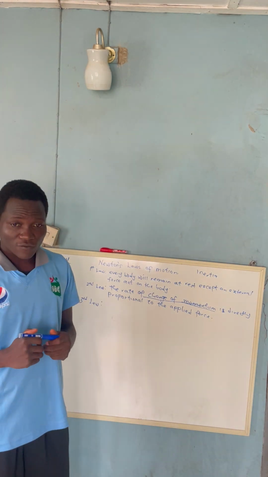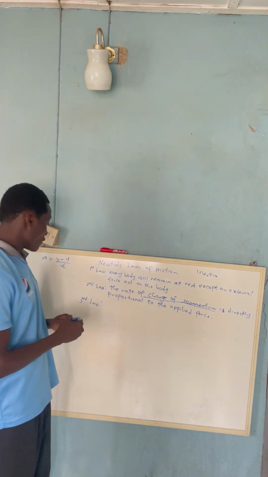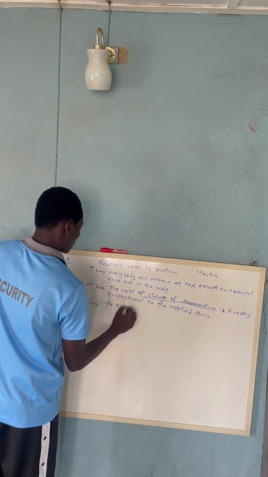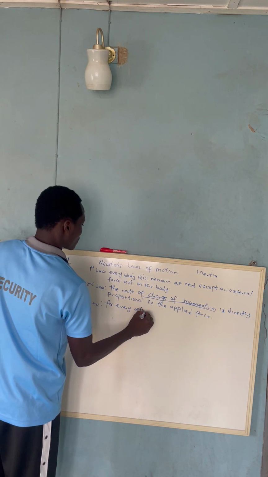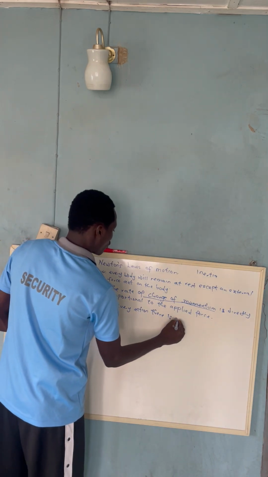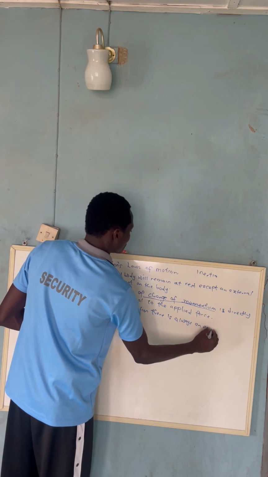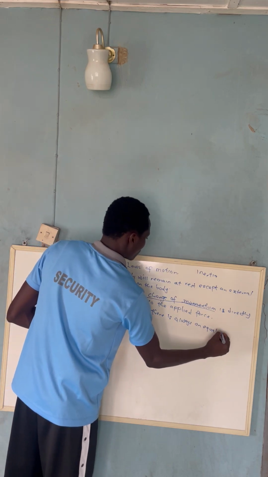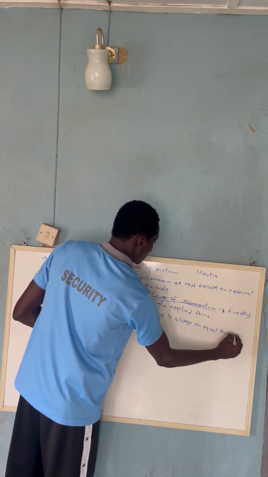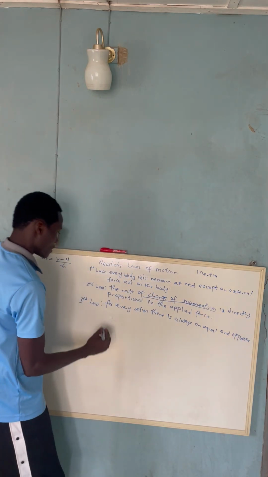It states that for every action there is always an equal but opposite reaction.